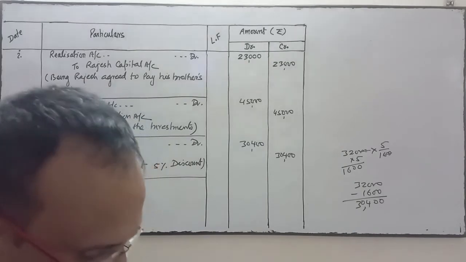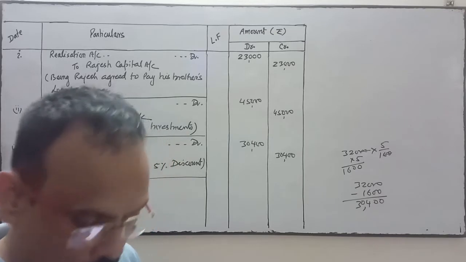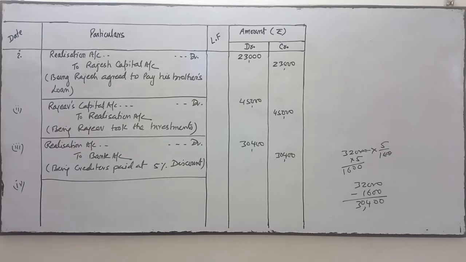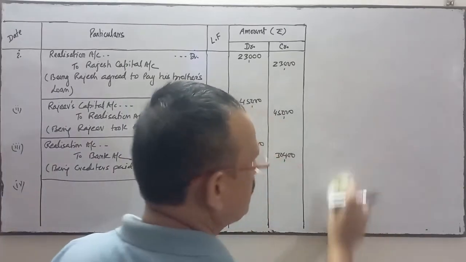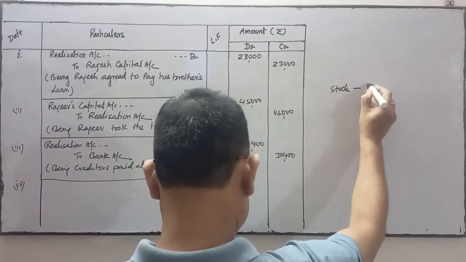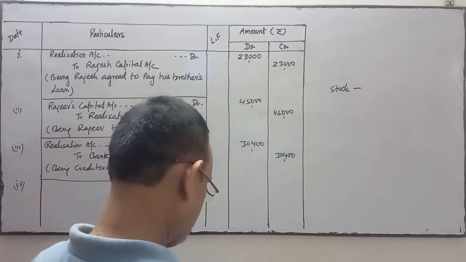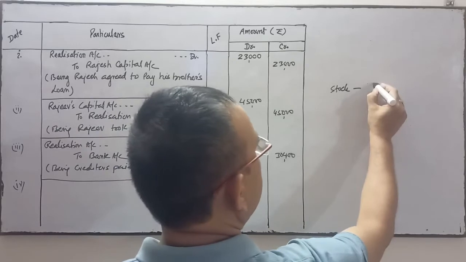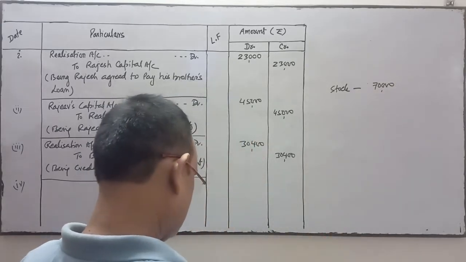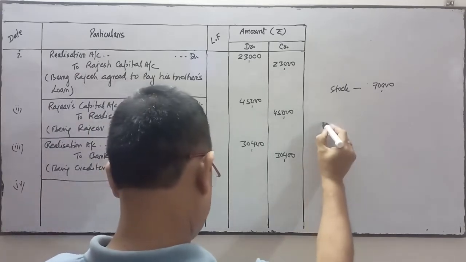Now the fourth transaction is, the firm had a stock of rupees 70,000. Rajiv took over 50% of the stock at a discount of 20%.